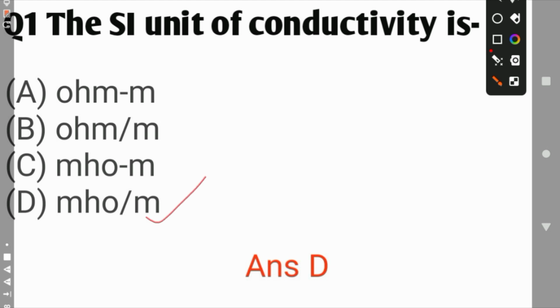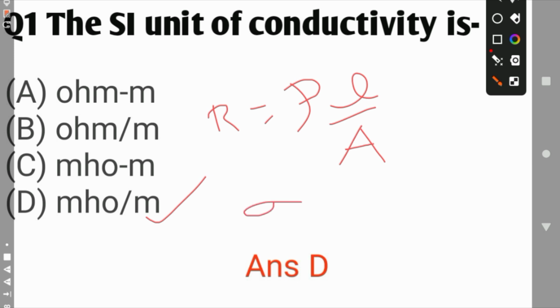We know the resistivity is rho equal to L upon A. But we know the conductivity. What is the conductivity? Conductivity is 1 upon resistivity. So the correct unit of conductivity is mho per meter.